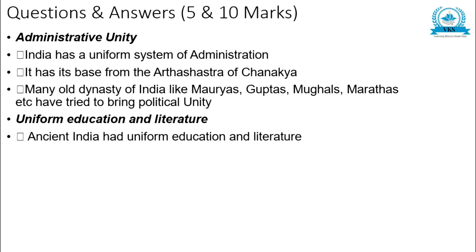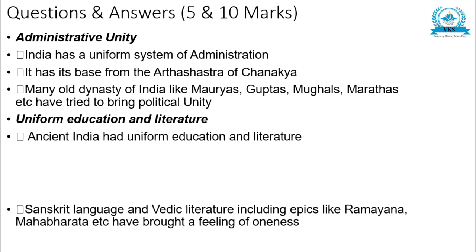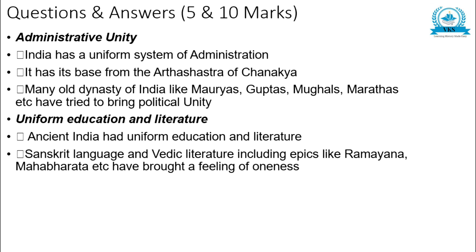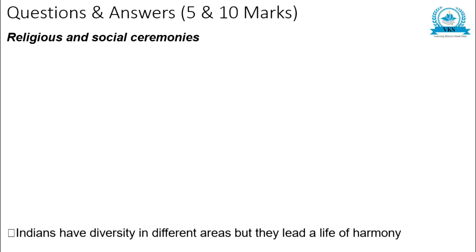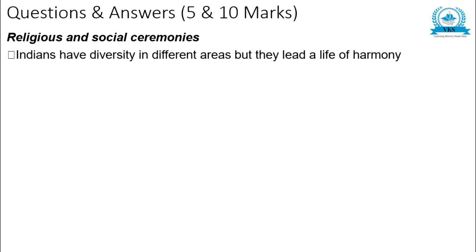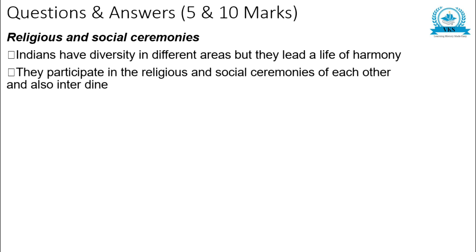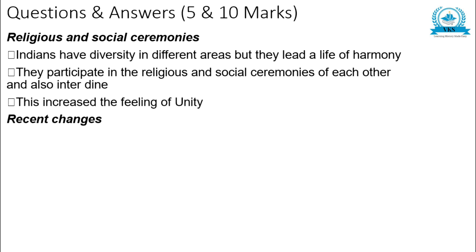Uniform education and literature. Ancient India had uniform education and literature. Sanskrit language and Vedic literature, including epics like Ramayana, Mahabharata, etc., have brought a feeling of oneness. Later, during the British rule, English became the common language, lingua franca. Lingua franca is a shared language of communication used by people who speak different languages. Religious and social ceremonies. India has diversity in different areas, but they lead a life of harmony. They participate in the religious and social ceremonies of each other and also interdine. This increases a feeling of unity.